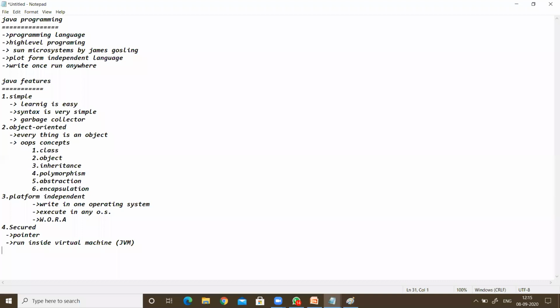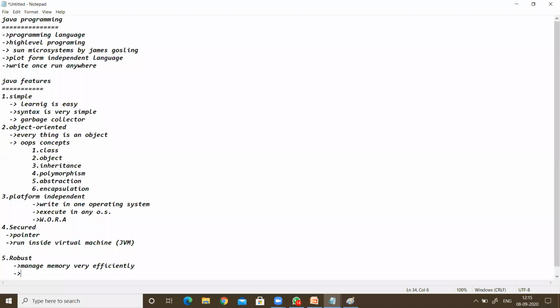The next feature is that Java is a robust programming language, because it can manage memory very efficiently. So we can say it is very strong.